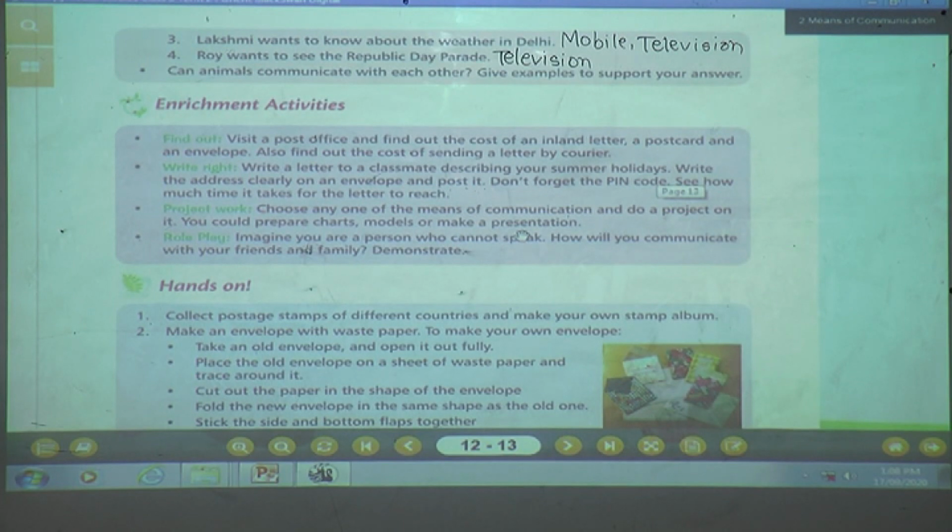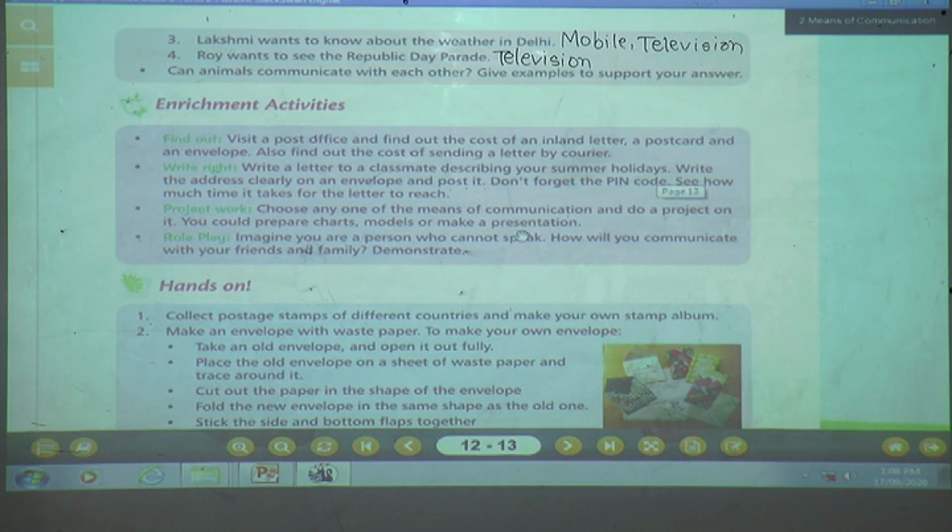You are going to choose any one means of communication, whichever you like. As we have learned six different means of communication, apart from those six, whichever communication you like, you can select one and make a project on it, and you can prepare charts, or models, or make a presentation on it.